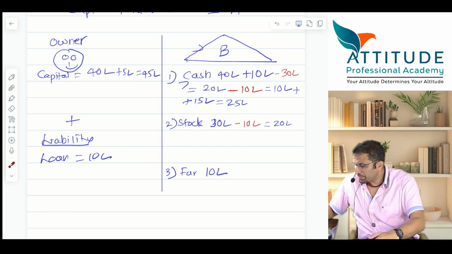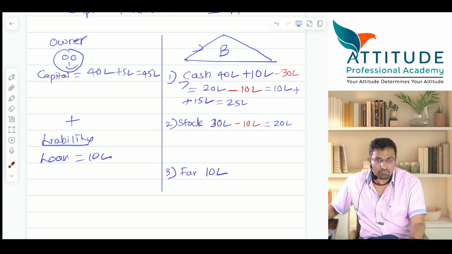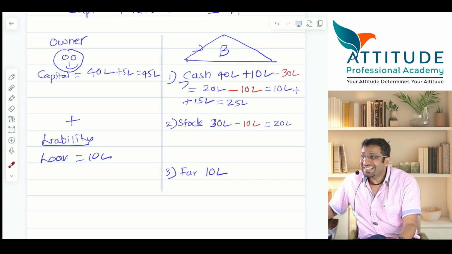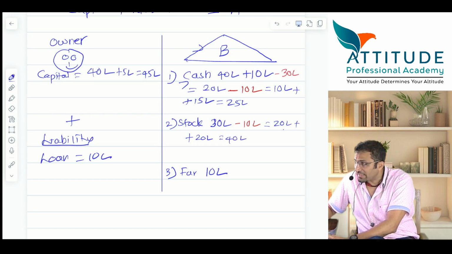I have purchased goods on credit worth rupees another 20 lakhs. Goods purchased on credit worth rupees 20 lakhs. Tell me the equation. Asset increases. What is the asset? Stock. Stock will be plus 20 lakhs. Now this stock becomes how much? 40 lakhs. 20 plus 20 is 40, correct?